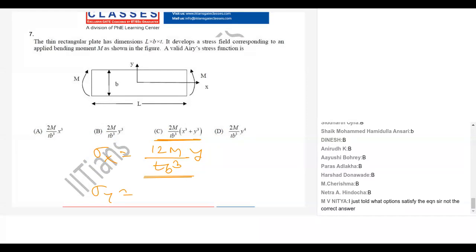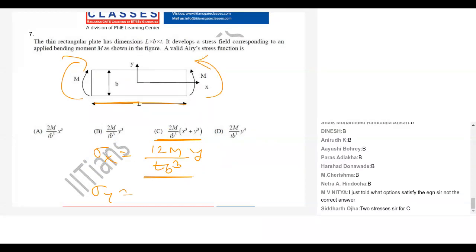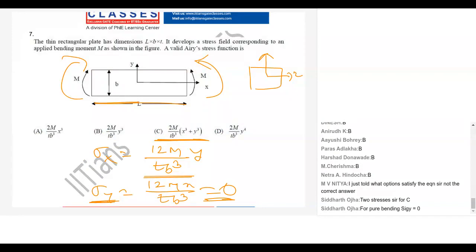But what is sigma y for uniform bending about your cross-sectional axis, where the cross section is y and z? You cannot have sigma y for pure bending. Pure bending sigma y is 0, but if you use C, you'll get 12M x upon T B cube. It should be 0, but here it is non-zero. So C cannot be the answer.